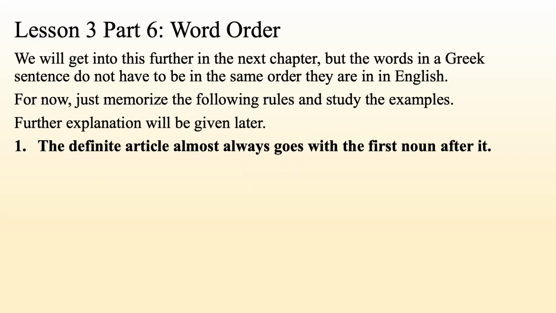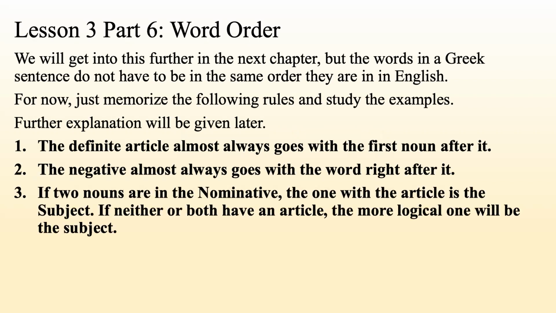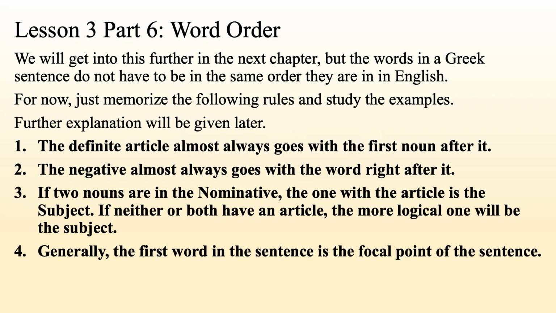1. The definite article almost always goes with the first noun after it. 2. The negative almost always goes with the word right after it. 3. If two nouns are in the nominative, the one with the article is the subject. This is a very important rule. If neither or both have an article, the more logical one will be the subject. Number 4, generally, the first word in the sentence is the focal point of the sentence.